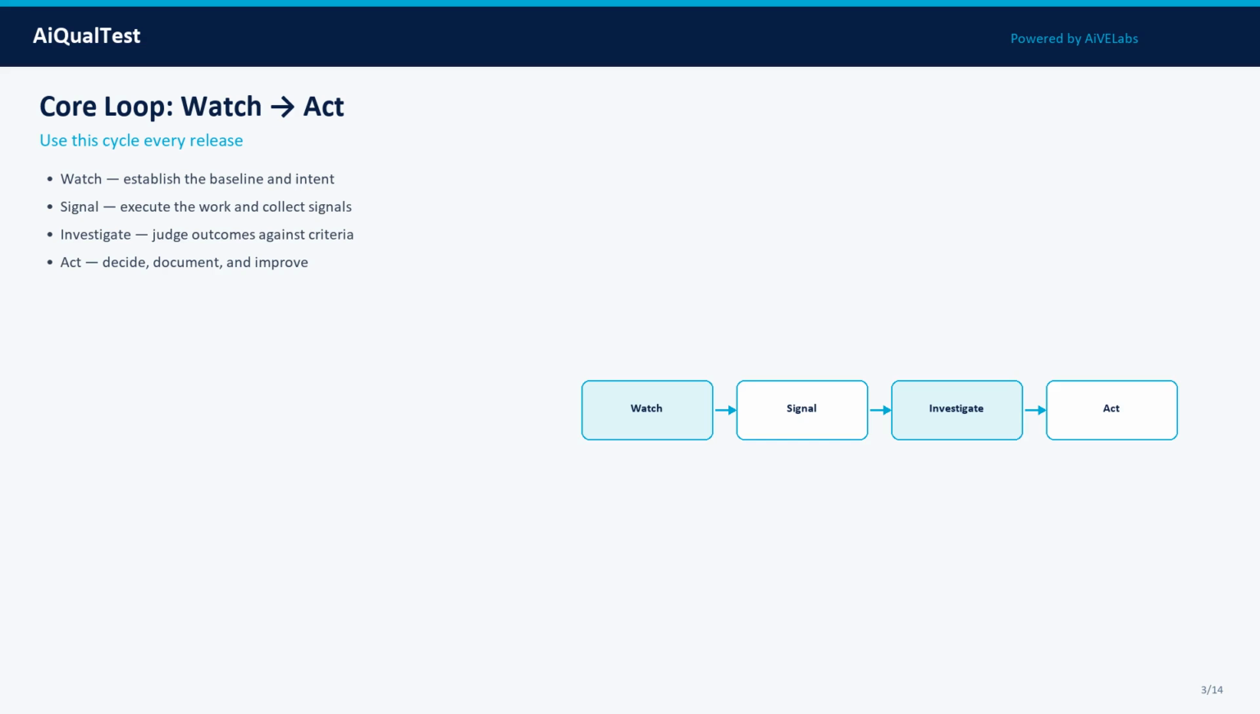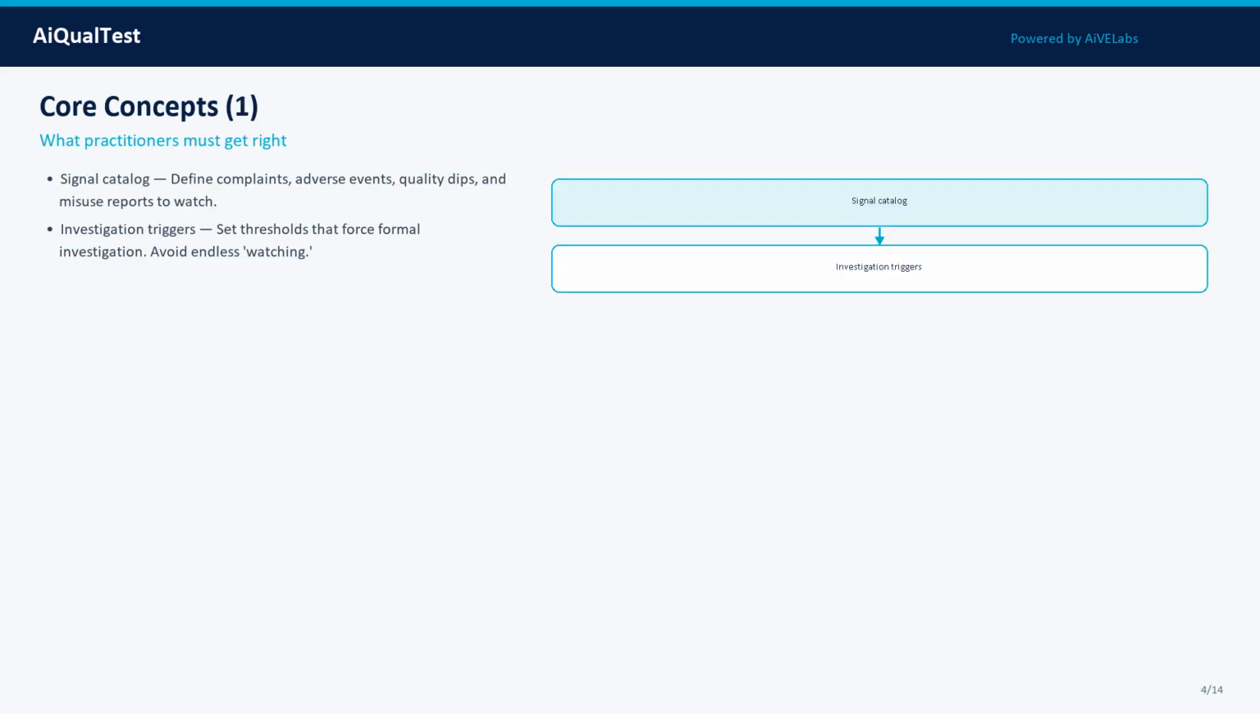Core concepts come next. Do not memorize jargon, operationalize each idea into cases, metrics, and gates. Concept 1: Signal Catalog. Define complaints, adverse events, quality dips, and misuse reports to watch. In practice, treat this as a measurable property: define what good looks like, attach evidence, and track it across model, prompt, data, and tooling changes.